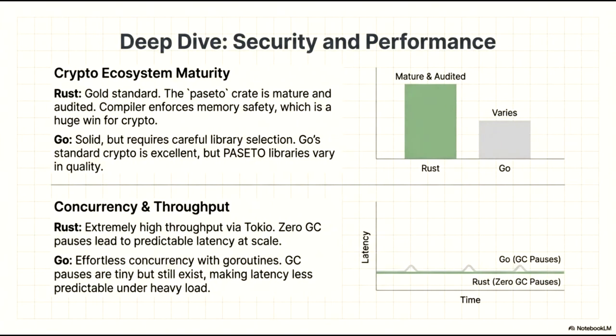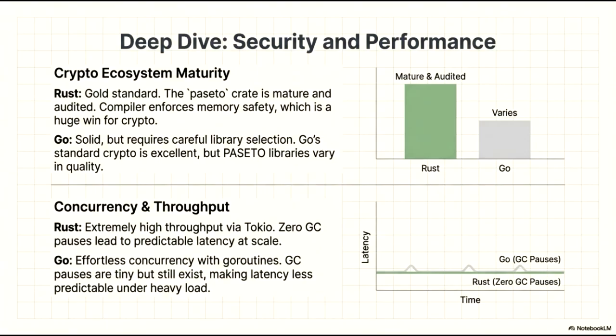Let's take a deep dive into security and performance, specifically comparing how Rust and Go handle cryptographic maturity and concurrency. In terms of the crypto ecosystem, Rust represents the gold standard for this use case. The PASETO crate is highly mature and has undergone rigorous audits. Furthermore, the Rust compiler enforces memory safety, providing a critical layer of defense for cryptographic implementations.